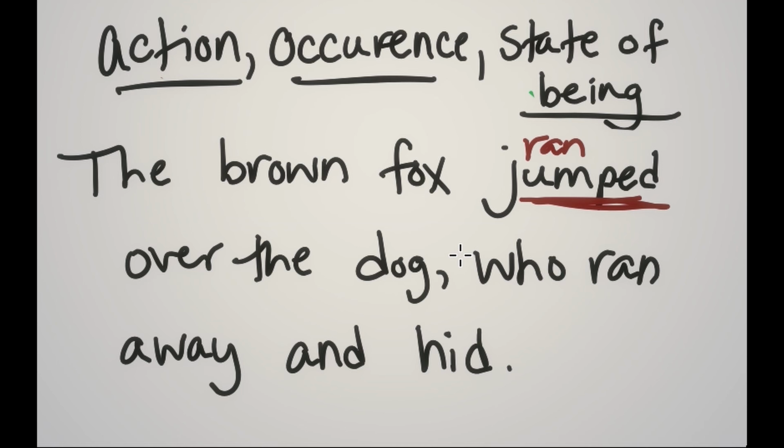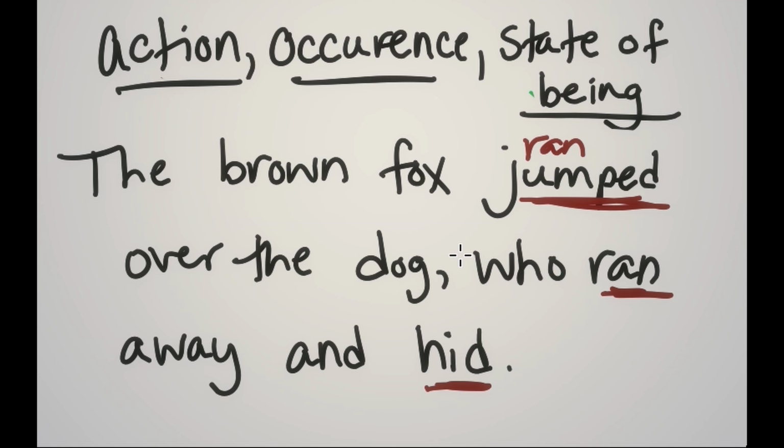A sentence cannot make sense but still be grammatical. All right? And we know that over is not a verb. Don't think that's a verb. All right. Who ran? Here's an action verb. Away, not a verb. And hid, action verb. Away is modifying ran. So don't let away or over confuse you, because those are not verbs.